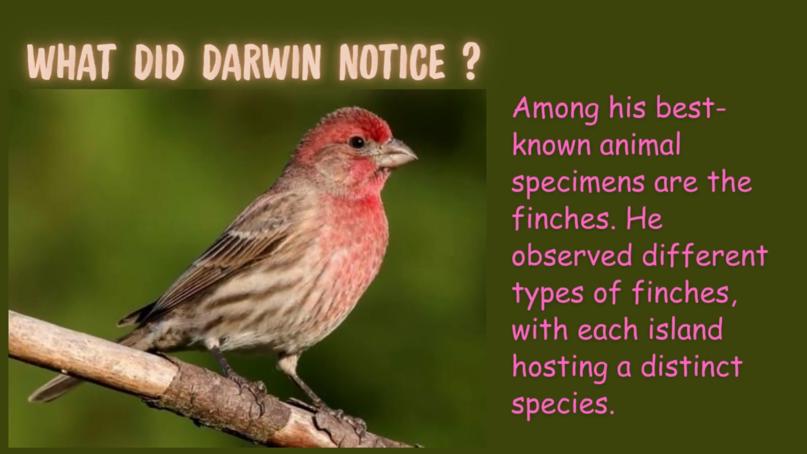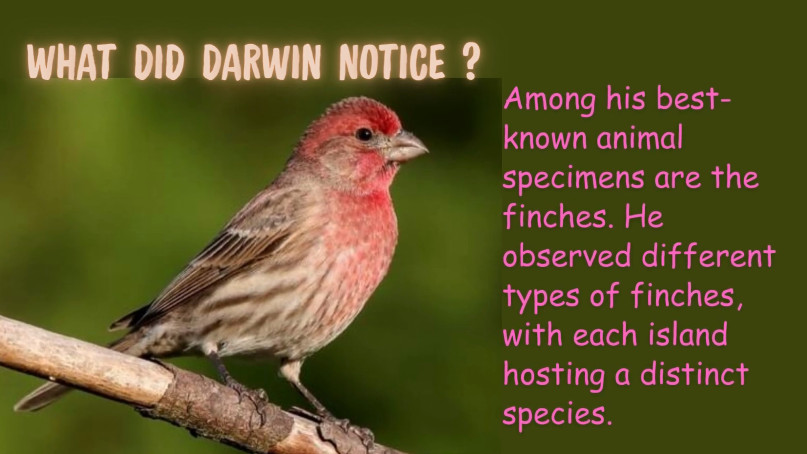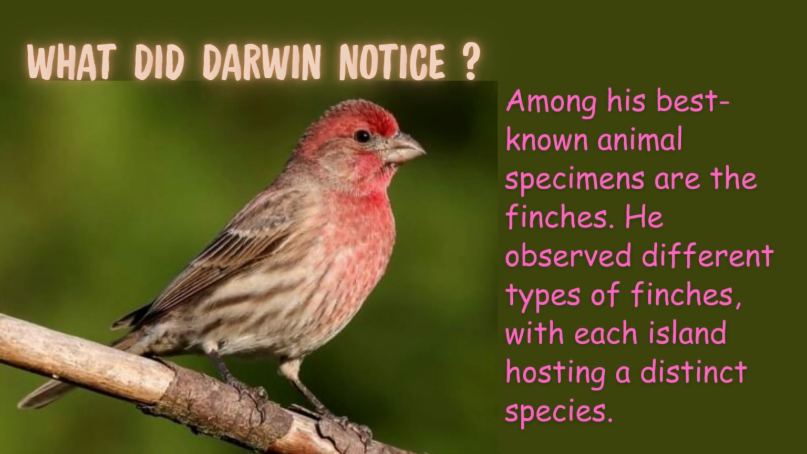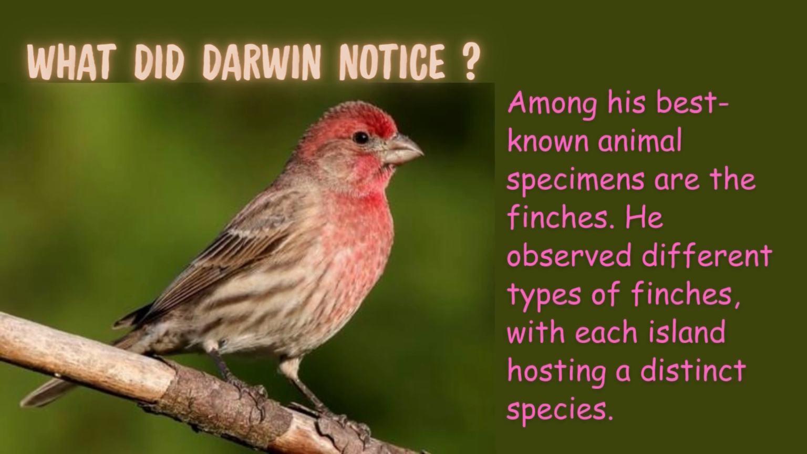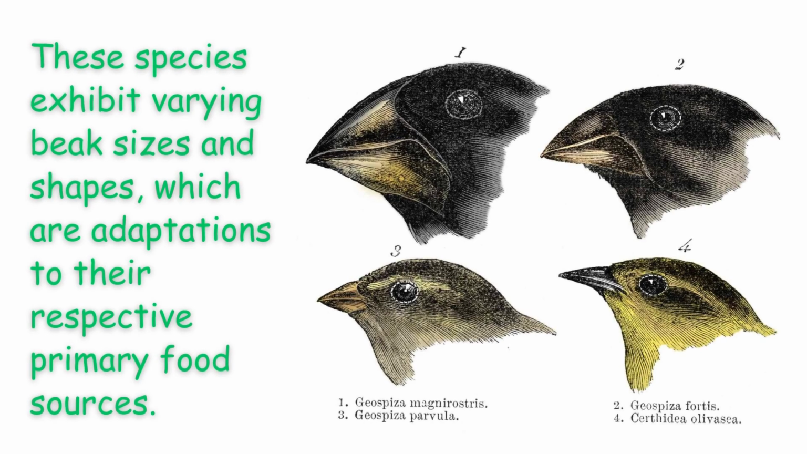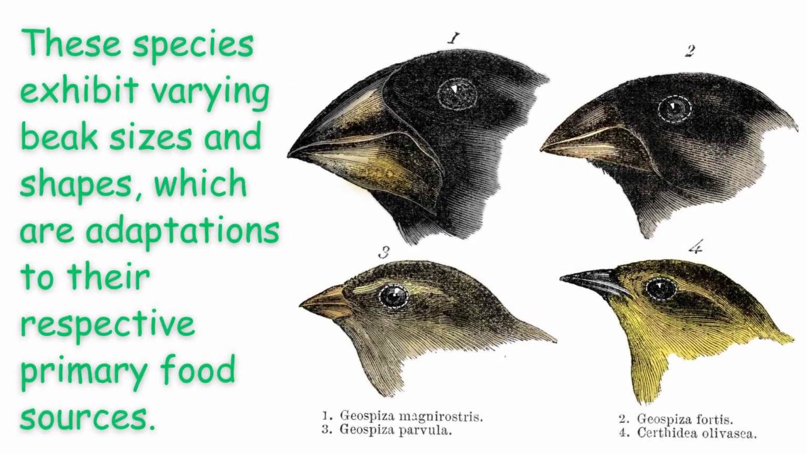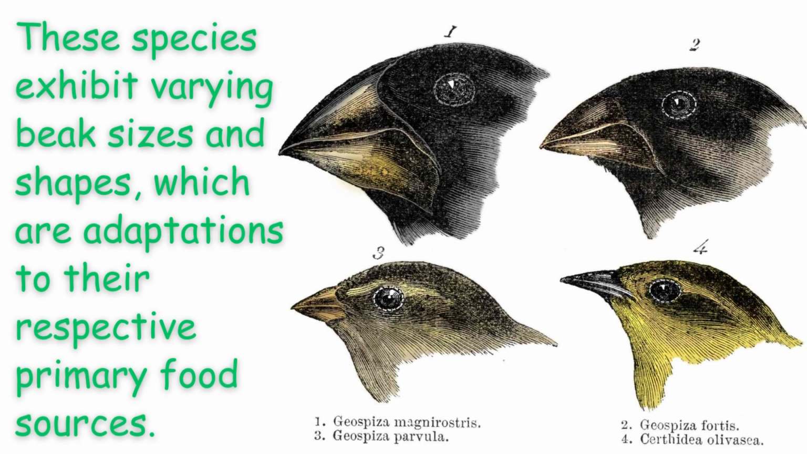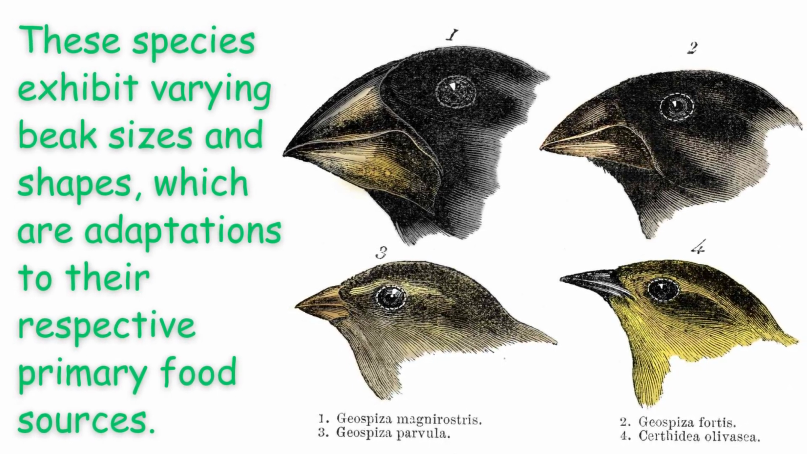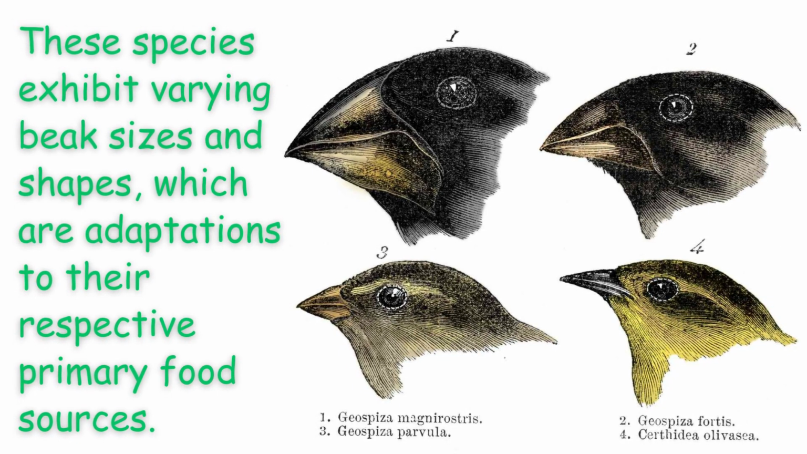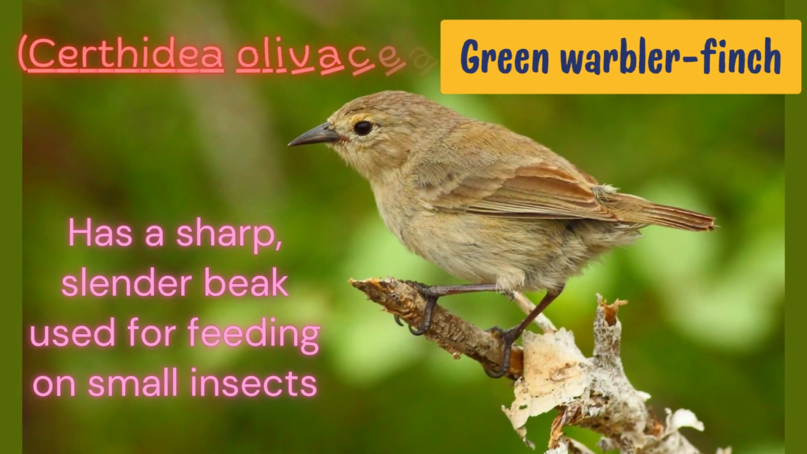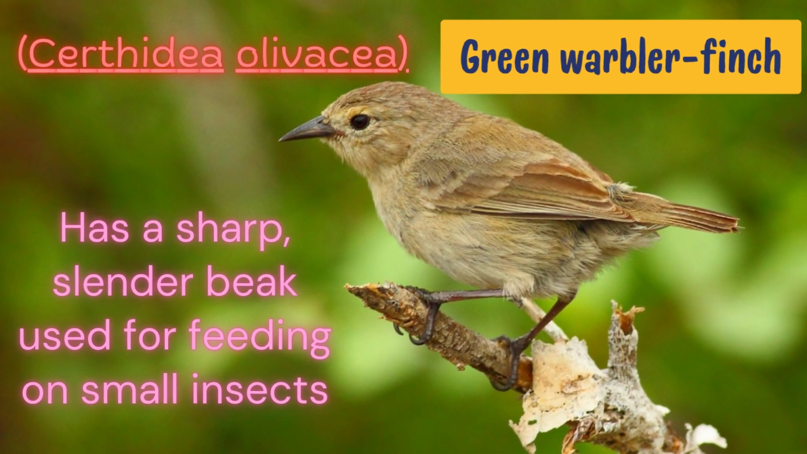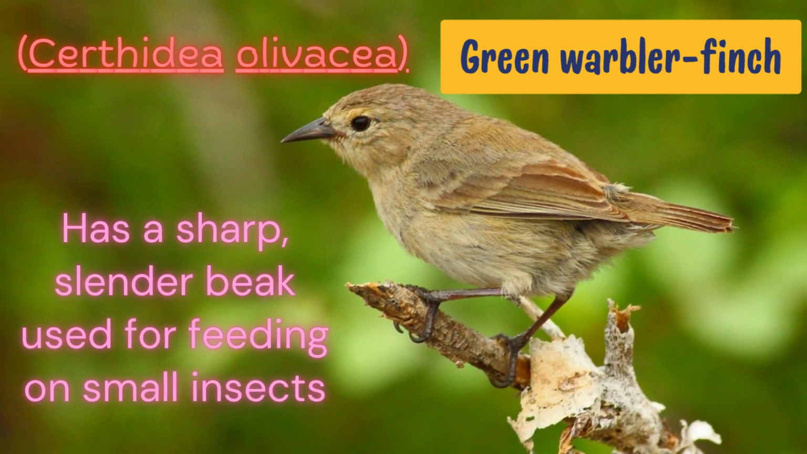What did Darwin notice? Among his best known animal specimens are the finches. He observed different types of finches with each island hosting a distinct species. These species exhibit varying beak sizes and shapes, which are adaptations to their respective primary food sources. For example, the green warbler finch, also known as Certidia olivacea, has a sharp, slender beak used for feeding on small insects.